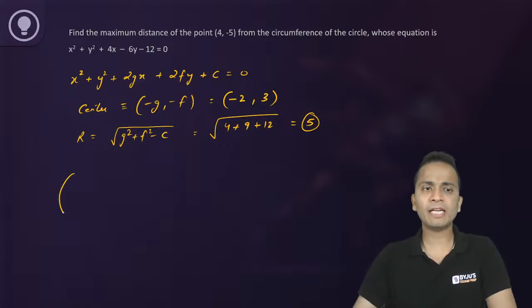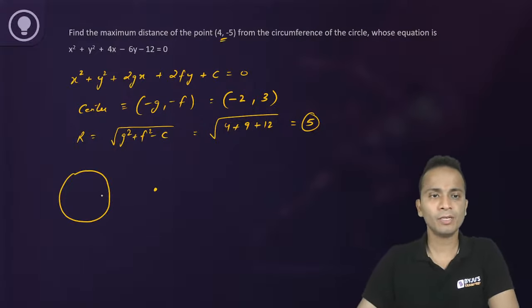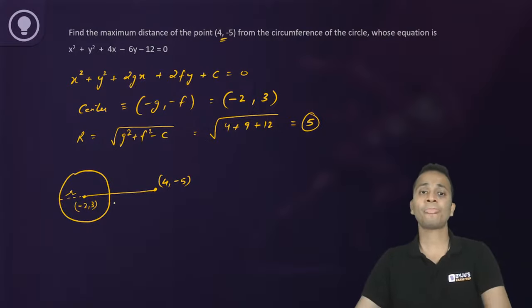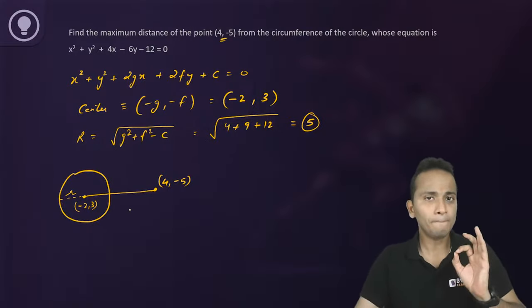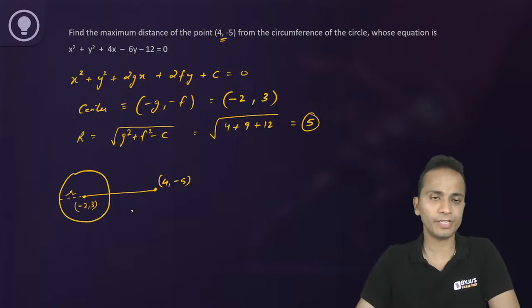Now the concept that I'll be using here is, obviously this point is outside the circle, let's say somewhere here. So I'll find the distance between this point, that is 4 comma minus 5, and the center of the circle, minus 2 comma 3, and I'll add the radius to this value. That will give me the maximum distance between the point and the circumference.